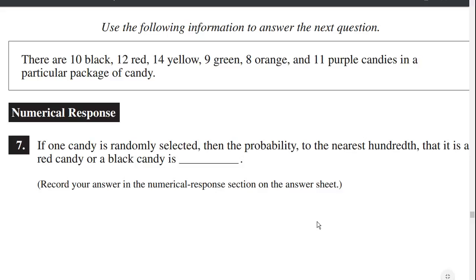So what's the total number? 10 plus 12 plus 14 plus 9 plus 8 plus 11. 64. There's 10 black and 12 red, so that's 22 candies that we're looking for divided by 64 total candies. So 22 divided by 64. Probability to the nearest hundredth is 0.34.